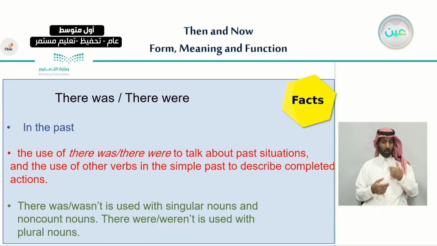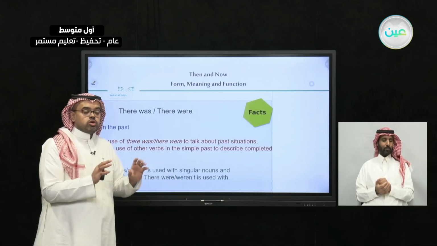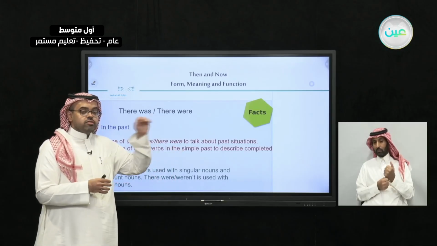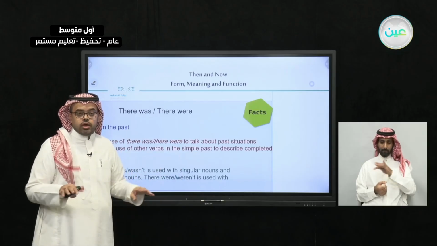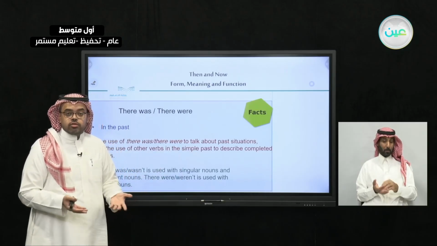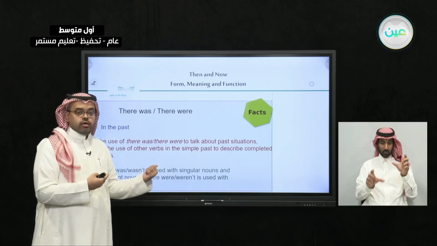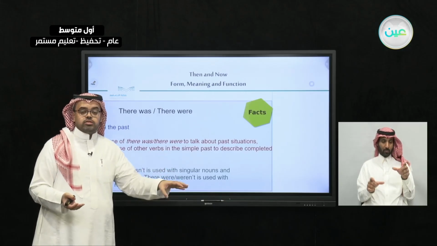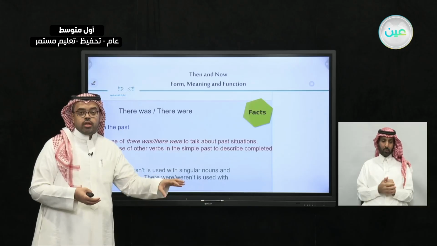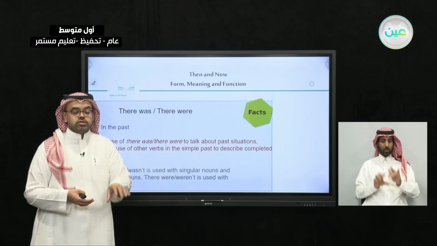But when we're using there was and there were, the situation is different. Here we're talking about something that was there in the past, but now in the present it's not available anymore. So for example, between these two apartments, in the previous slide, there was a table, and there was a light, and there wasn't a sofa, there wasn't a bed.